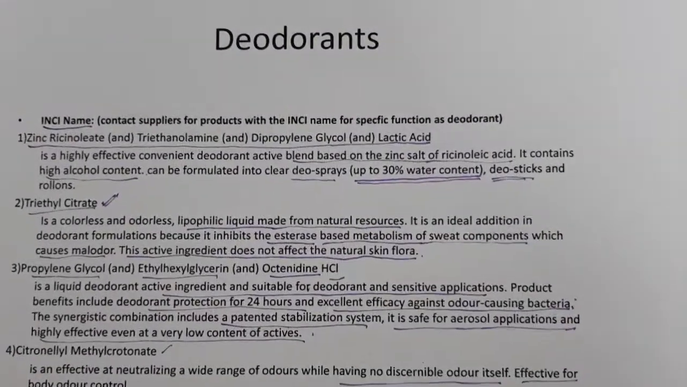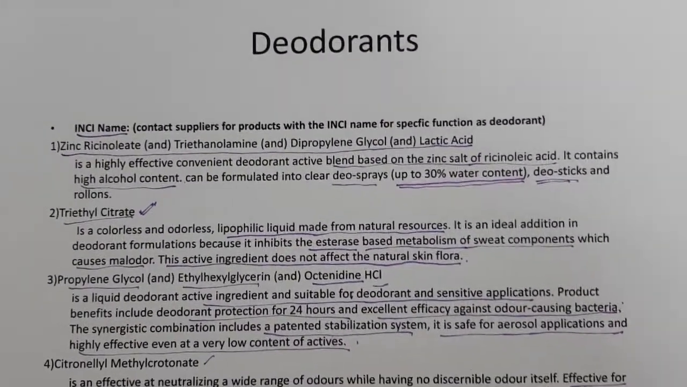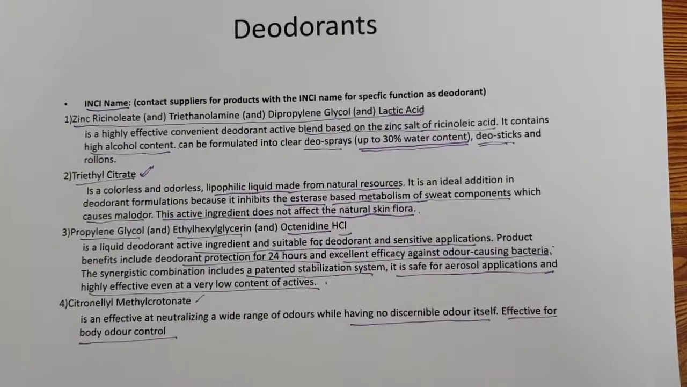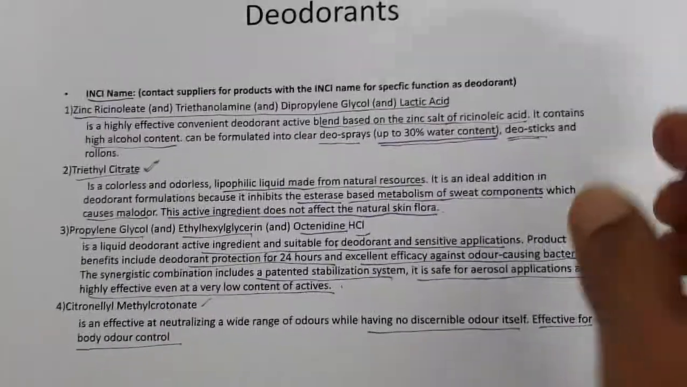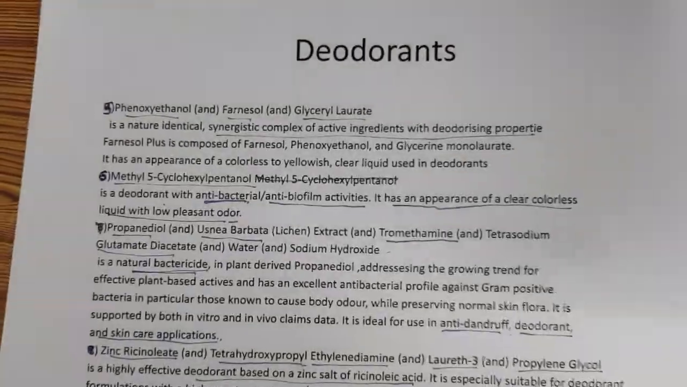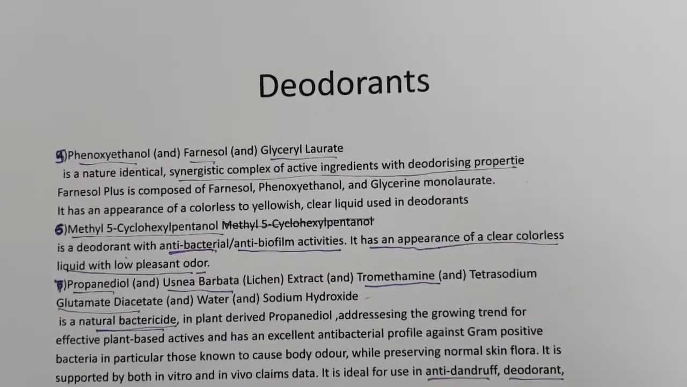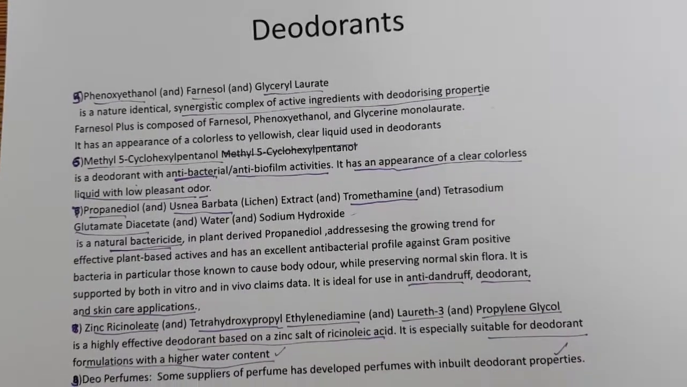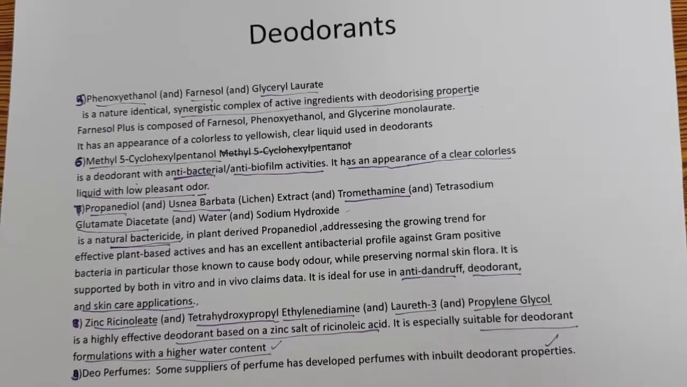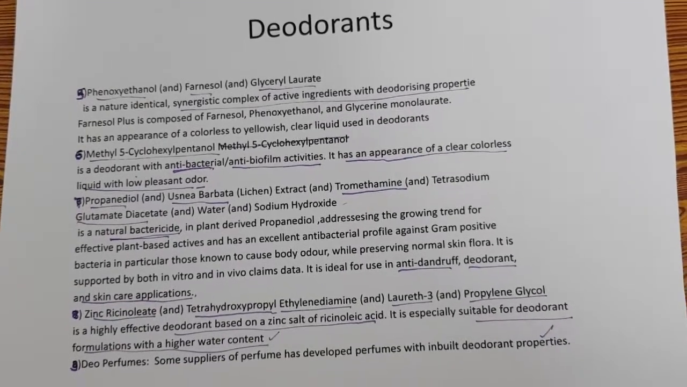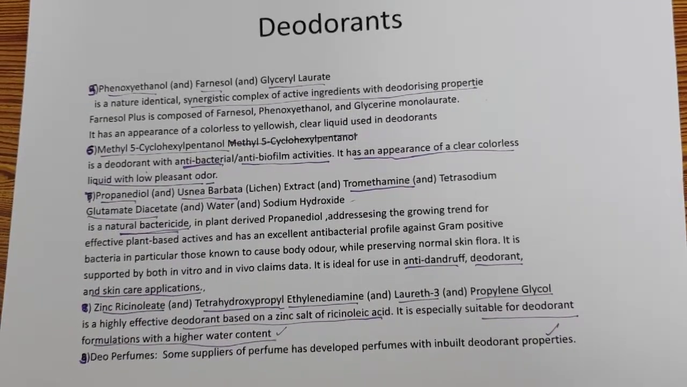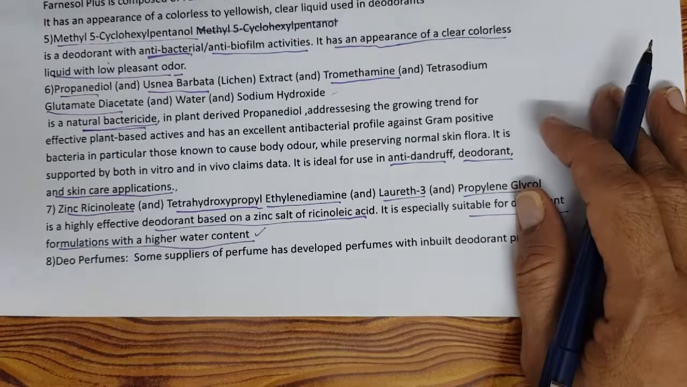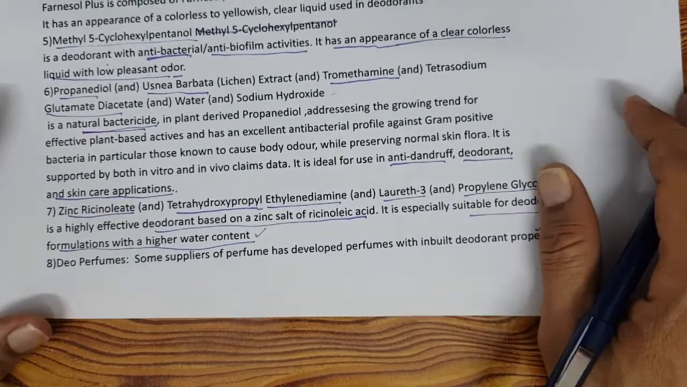I am showing the actives again. The first one, the second one, third and the fourth. Then the fifth, the sixth, the seventh, the eighth and the ninth. Deo perfumes. So you can select from the list of ingredients we discussed.